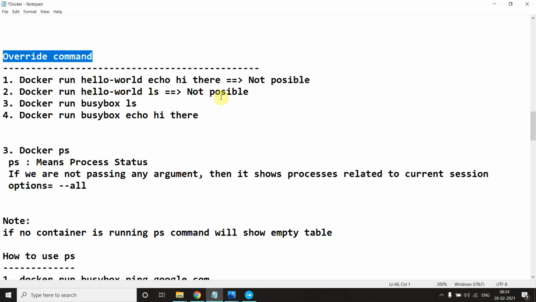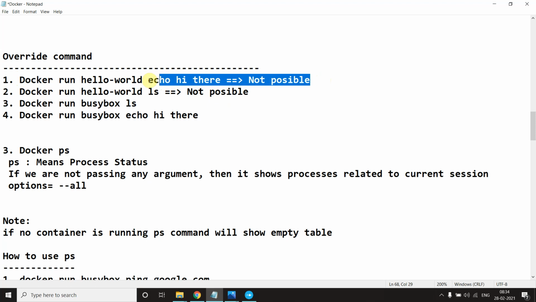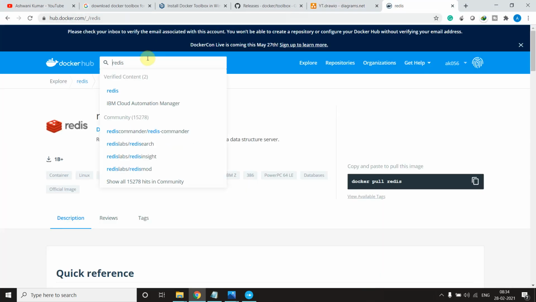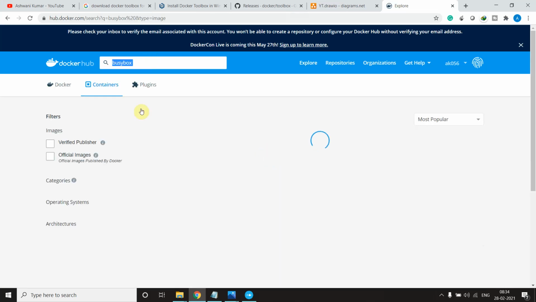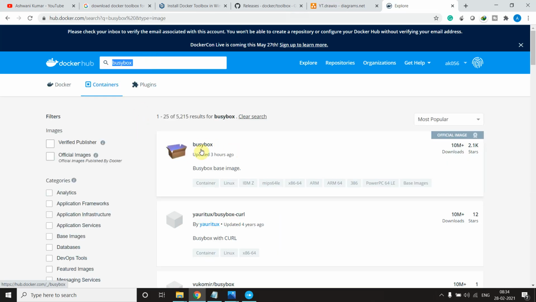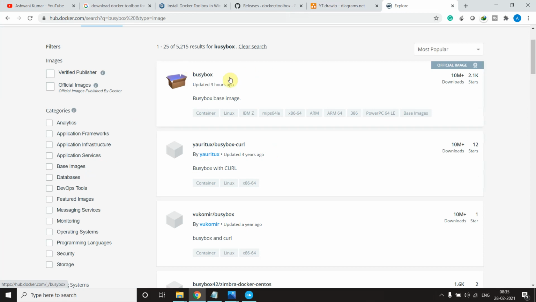Now the second topic is the override command. What is an override command? We can attach a command to the container. Suppose I am running Docker hello world, or Docker, we can say, echo. This is not possible, and I will let you know why it's not possible. There is one more image, BusyBox. Okay, if you search this in Docker Hub, we will find it, Redis, and here BusyBox. Yeah, this is BusyBox. And what is BusyBox? You can go and search on Google. Okay, this is not the topic of this video. Yeah, BusyBox, this is also an image.